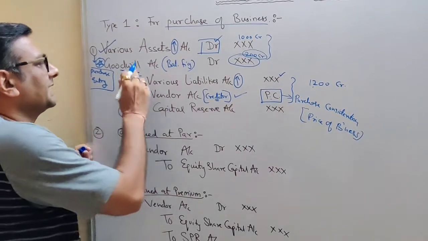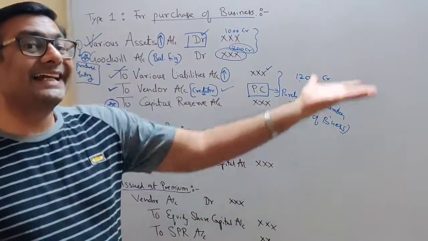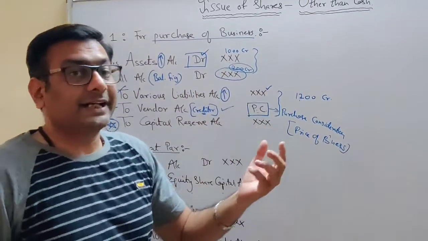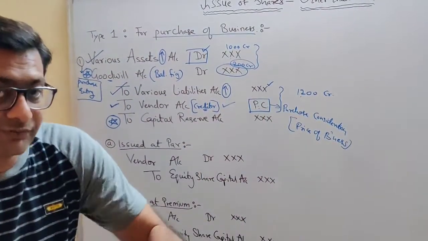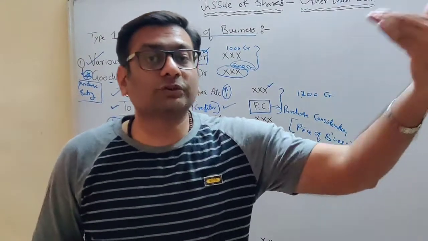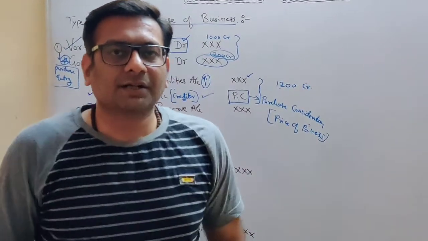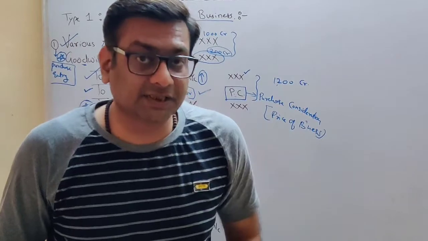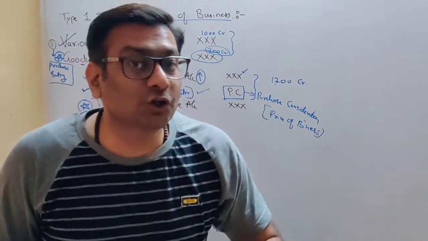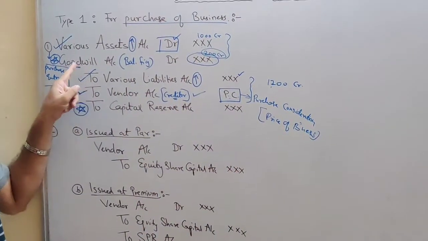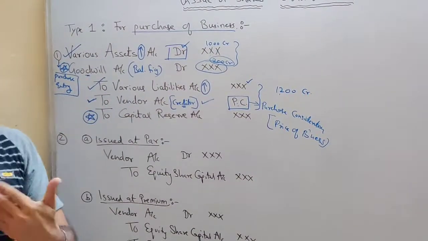Now I will tell you why we are writing goodwill here. So here your PC amount is greater. That's the reason your credit total is more. What do you conclude from this? That you are paying more to that person. So in our example, we are paying more to Tata Steel. Now why are we paying more to Tata Steel than the actual value of the business? Because Tata Steel enjoys goodwill. So that's the reason whatever extra we are paying will be considered as goodwill.